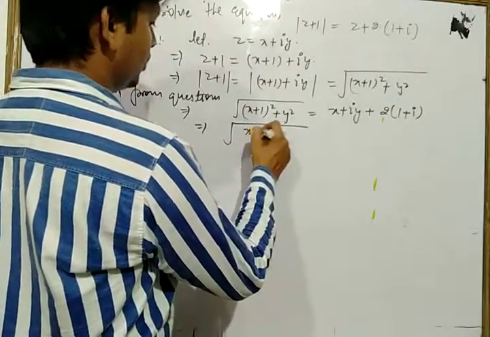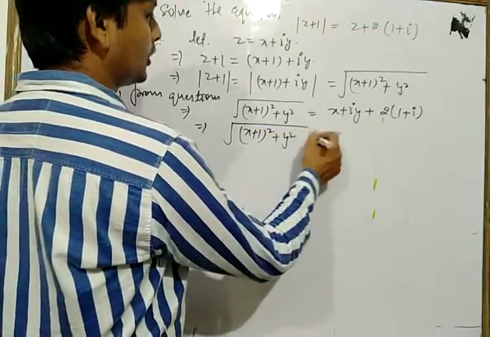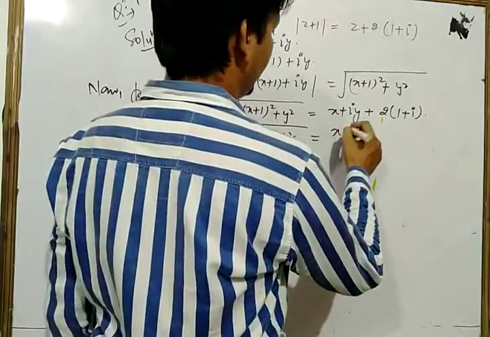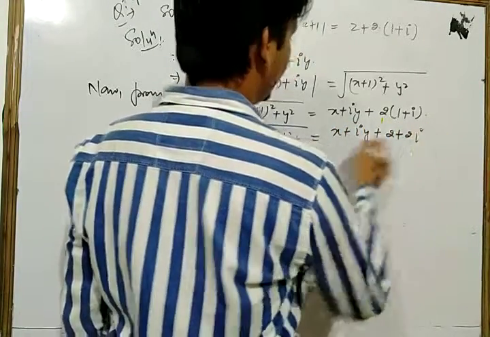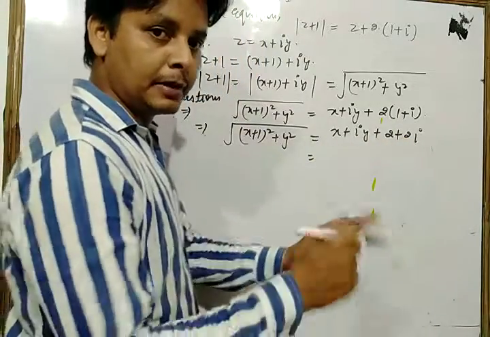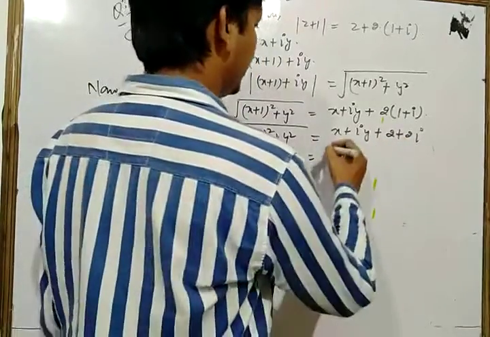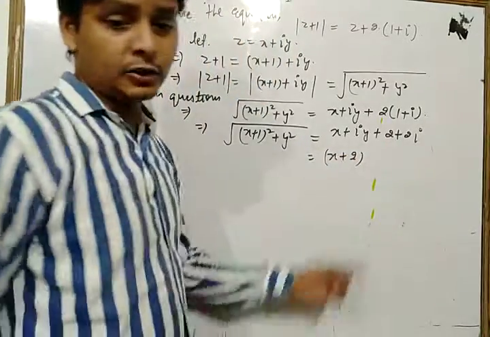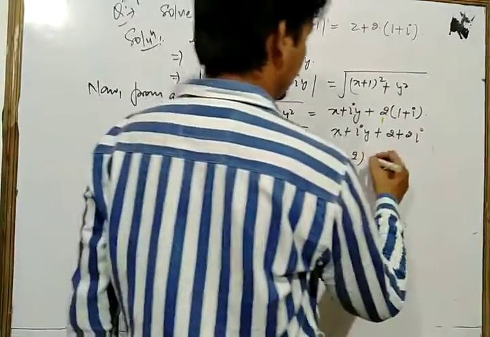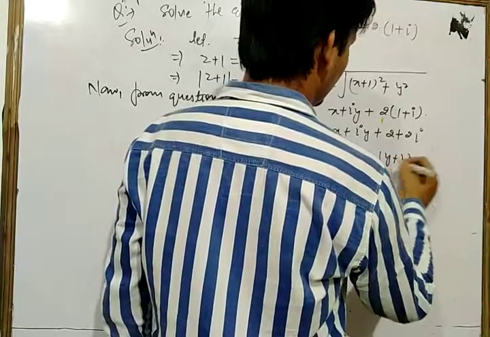We multiply that: x plus iy plus 2 plus 2i. Now we take real and imaginary part separately, so we have (x plus 2) plus (y plus 2) into i.